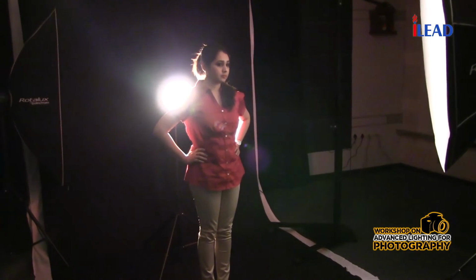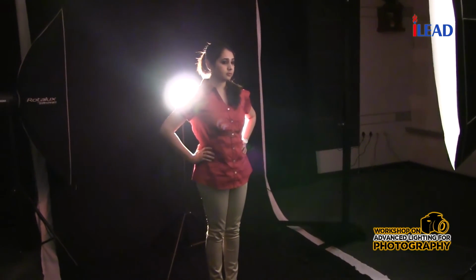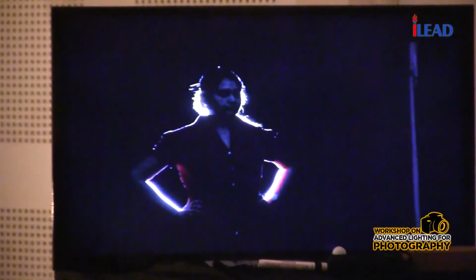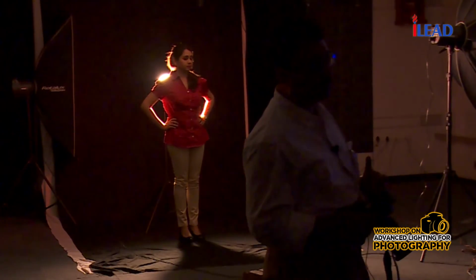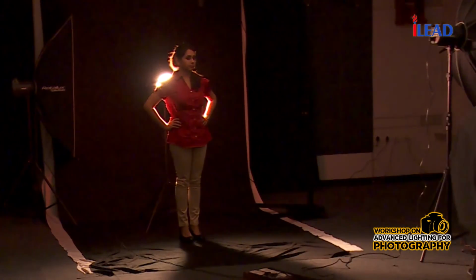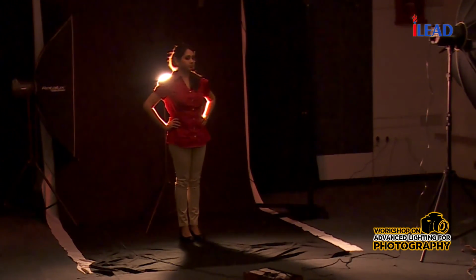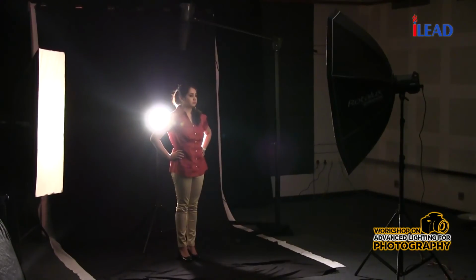This is known as rim lighting. The light source is coming from the back, directly behind the model, specially to separate the subject from the background. This is one way you can separate the subject from the same colored background. That is known as the backlight, and that special effect is known as rim lighting. Now definitely you need some frontal light to illuminate your subject.